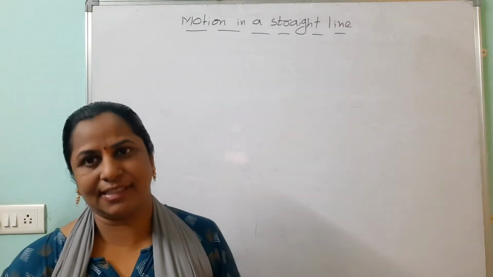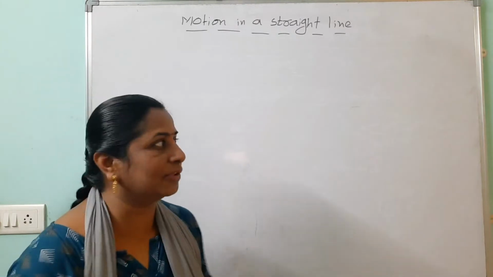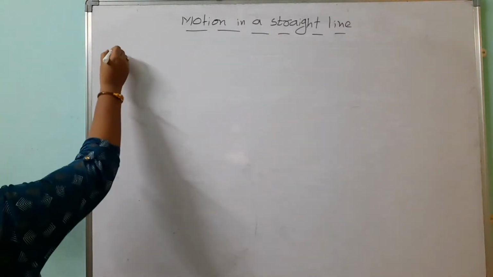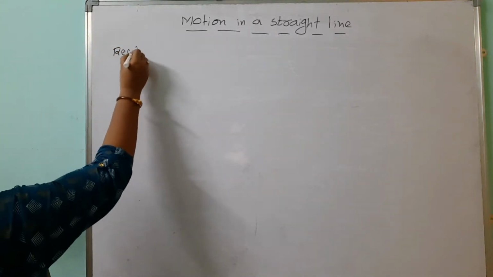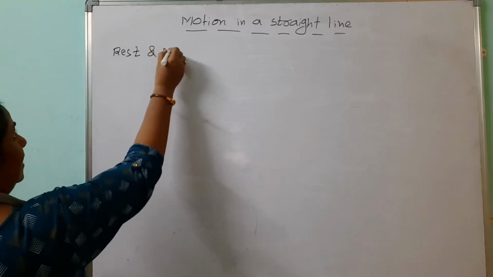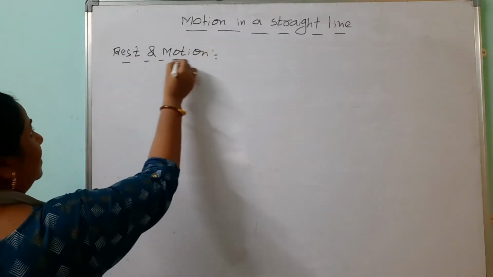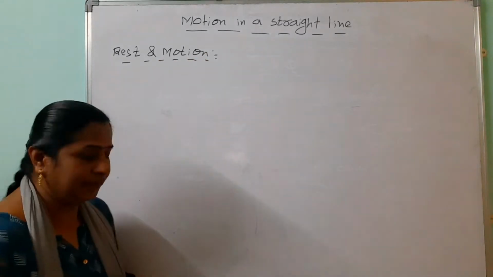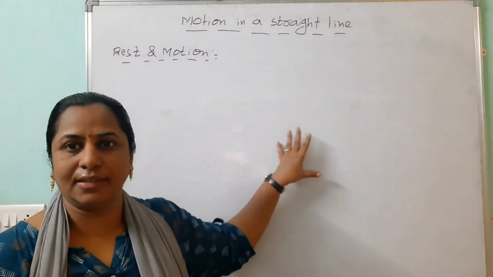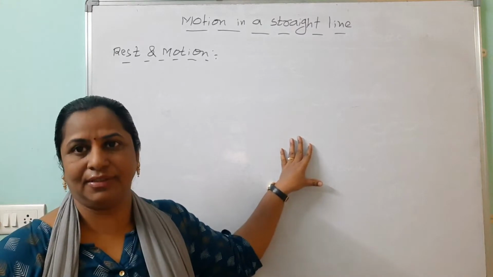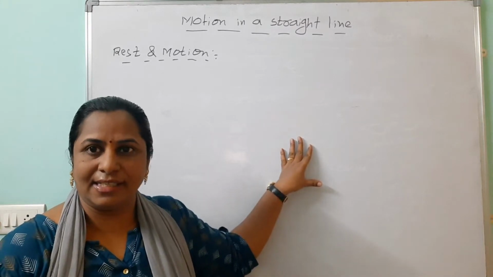Then come to rest and motion. What are rest and motion? See, we can't say the body is always at rest, and we can't say the body is always in motion. So whenever anybody asks whether this body is at rest or in motion, don't just say it is at rest.